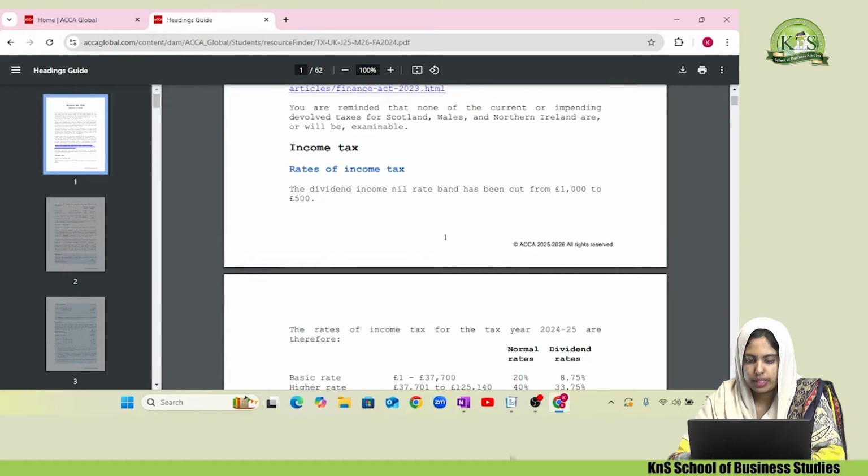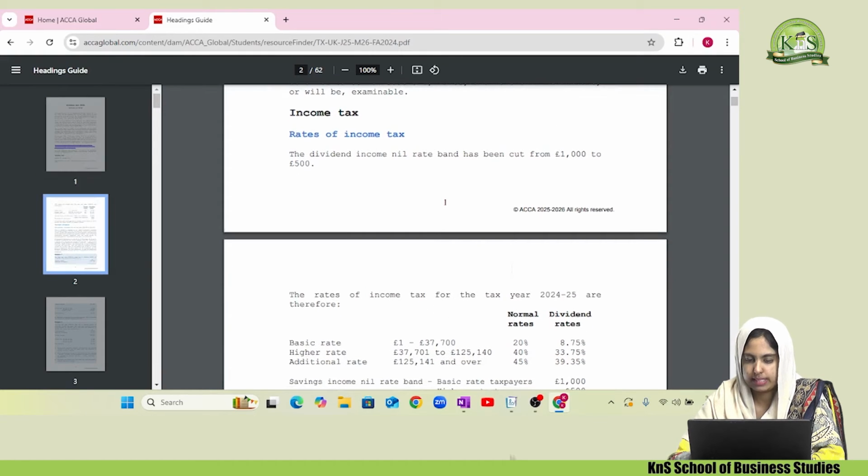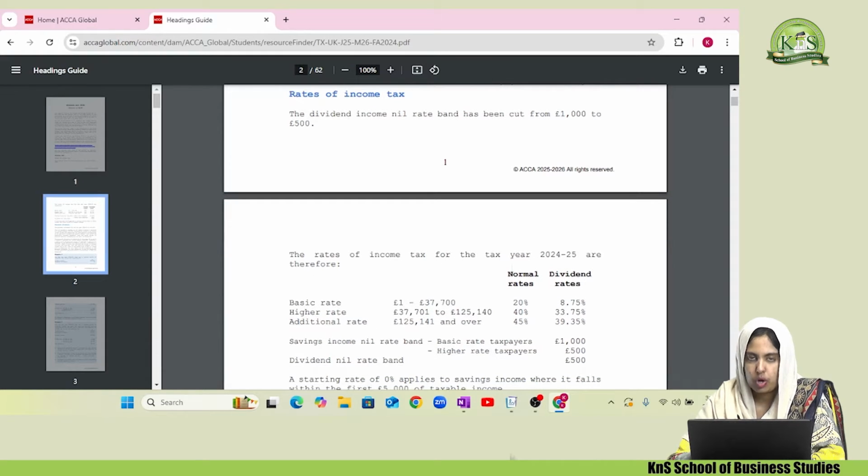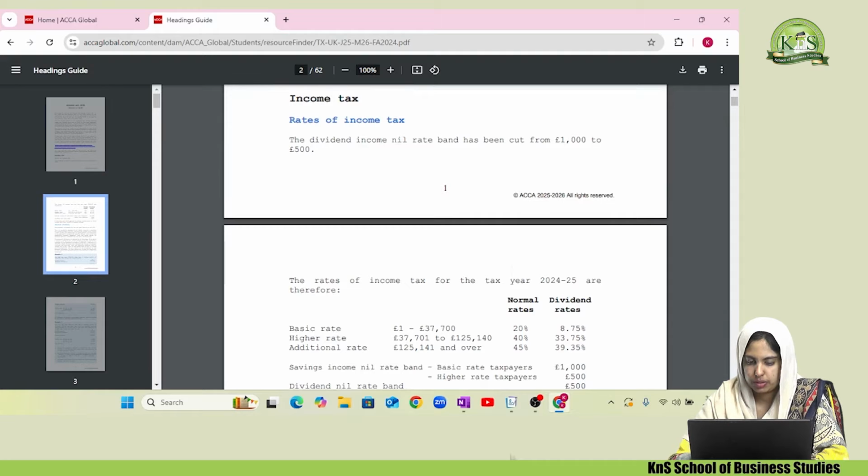So first of all, income tax: how is it calculated, what are the dynamics behind it? Let's talk about it. There are three components in income tax: non-savings income, then savings income, and then dividend income. Let's see what is mentioned first.